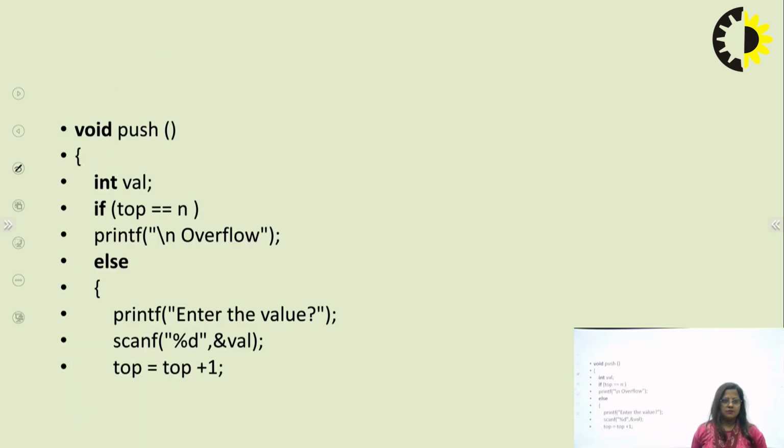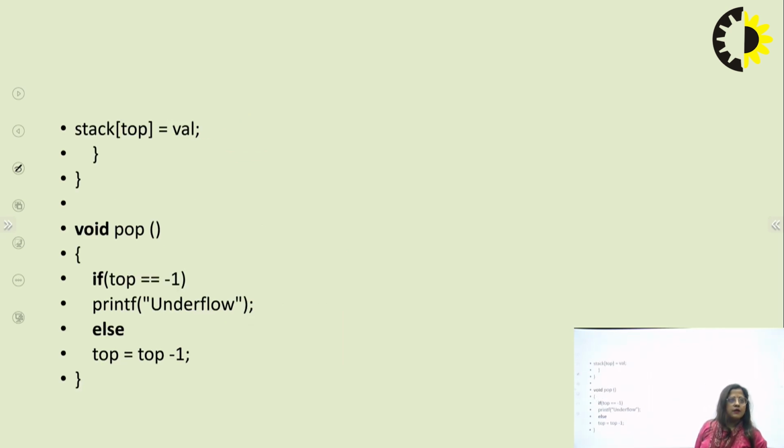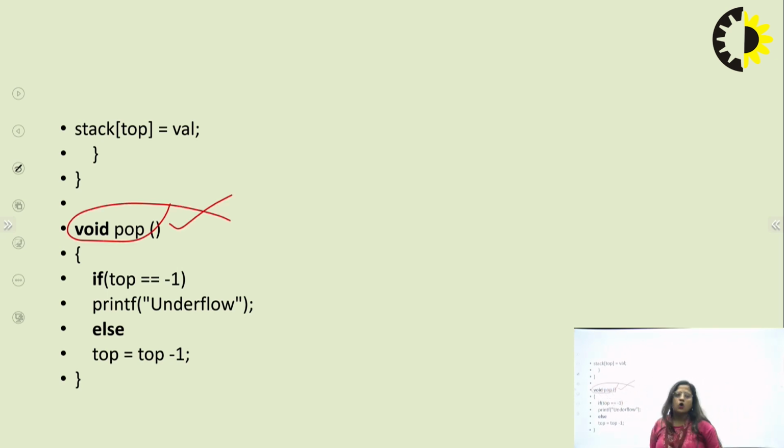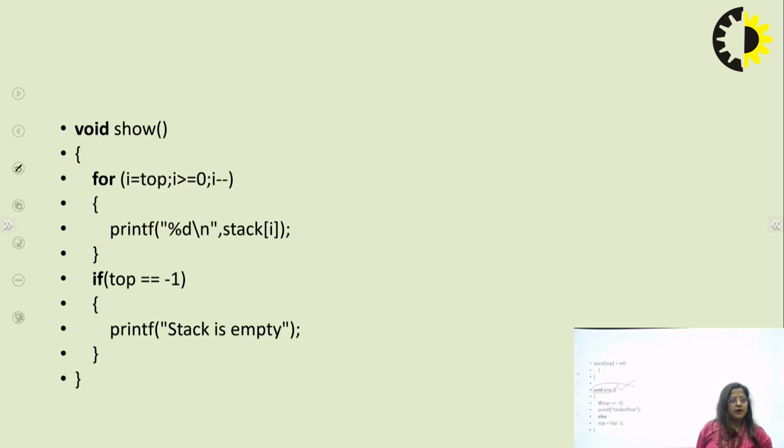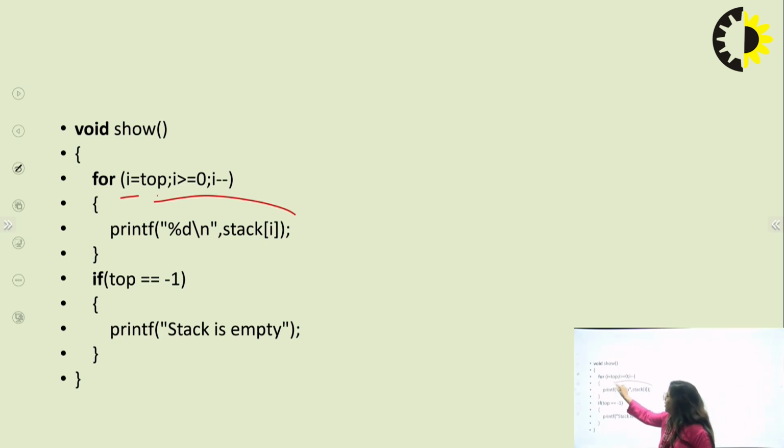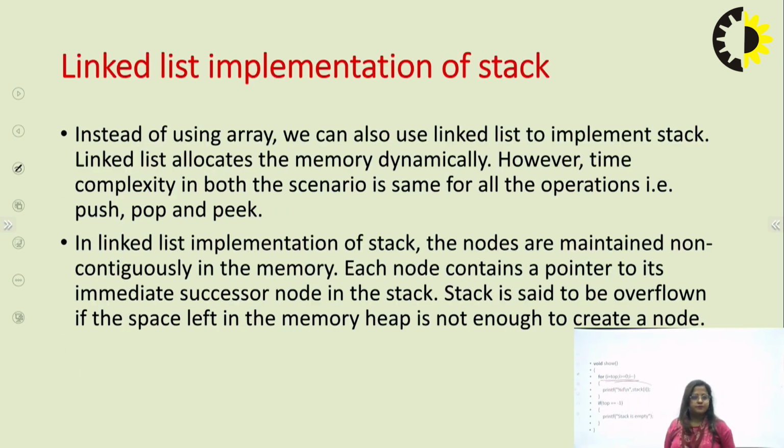And these are the same as I already explained in my previous slide. Push function is used when you want to insert any number in your stack, and this is pop, where you want to delete any number from your stack, and this is show, where you want to print all numbers of the stack. So here we are using a for loop.